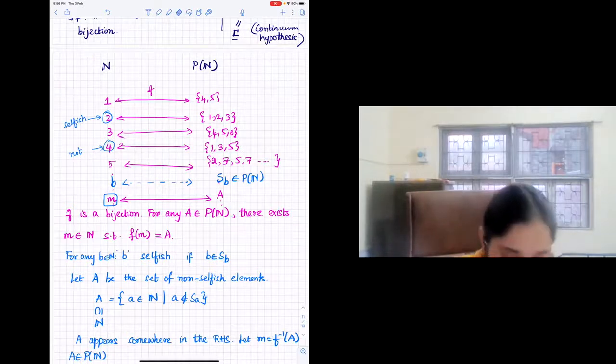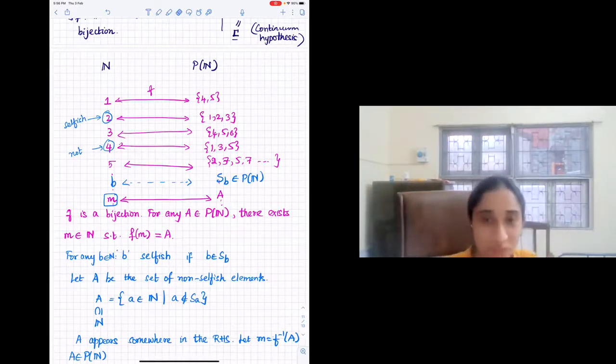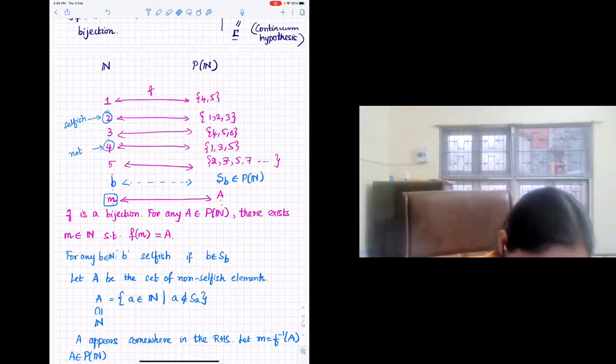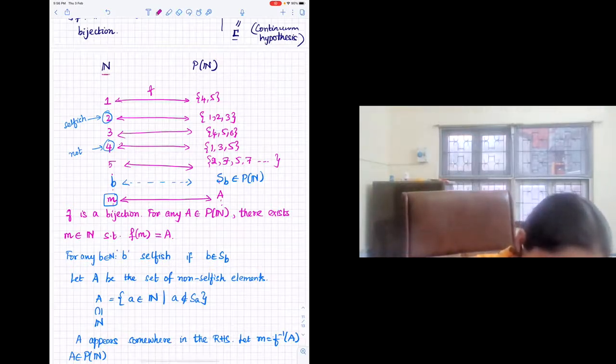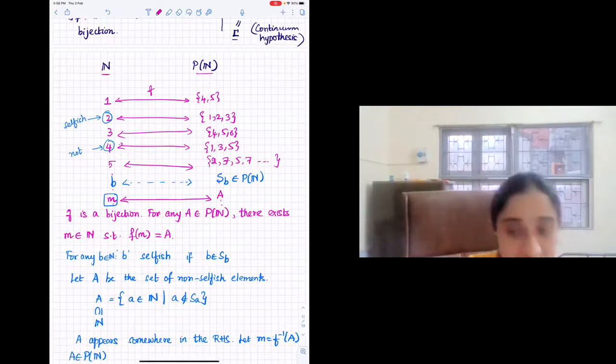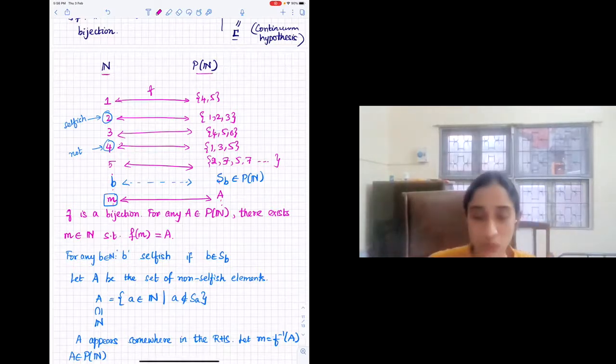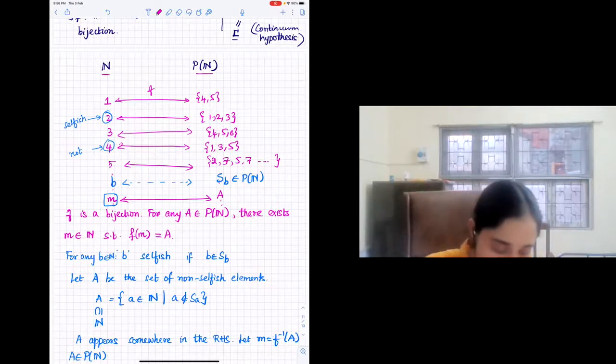Yes, ma'am. I don't know the name of the student who asked this question. I was the one, Ajay Krishna. Okay, Ajay. So what she says is, if you were going to demonstrate a bijection with the left-hand side as 0, then even in the right-hand side, you must consider subsets that have 0. Otherwise, one side is the set of natural numbers, power set of natural numbers, and the other side is whole numbers.